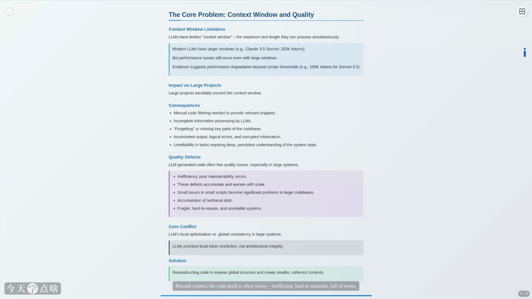Beyond context, the code itself is often messy, inefficient, hard to maintain, full of errors. These small flaws compound dramatically as the codebase grows, creating a mountain of technical debt. It's a classic conflict. LLMs optimize locally for the next word, but large systems need global coherence. Refactoring is our attempt to impose that structure.